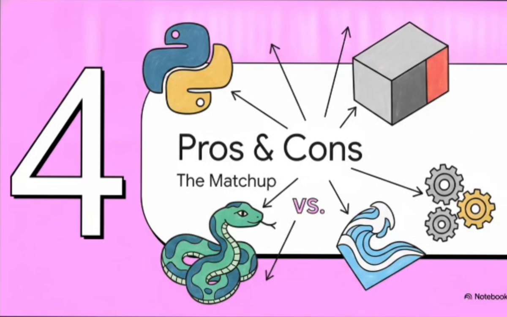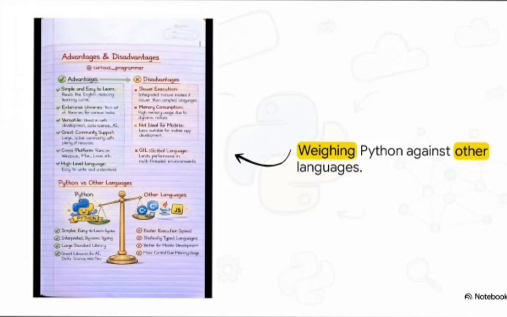Pros, cons, and comparisons. The matchup. And this perfectly illustrates the balance we've been talking about. On one side of the scale, we have Python, firmly grounded in its simpler syntax and dynamic nature. And on the other side, we have languages like C++ and JavaScript. It really captures the core programming trade-off. You're constantly weighing simplicity and ease of use against raw execution speed and hardware control.